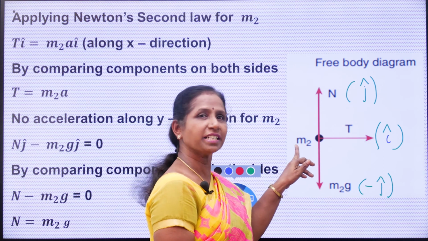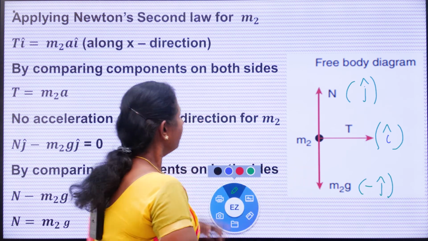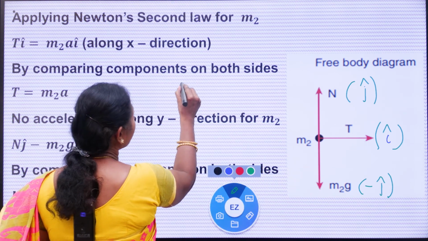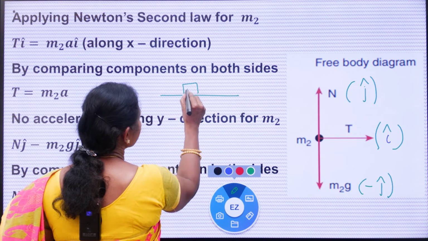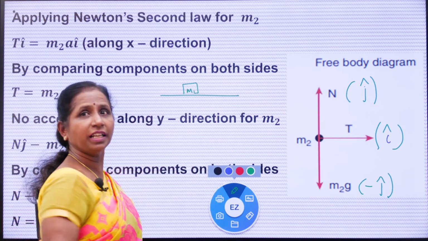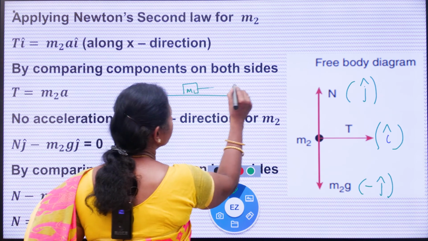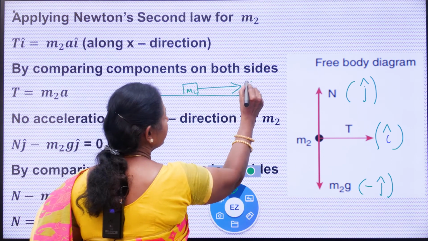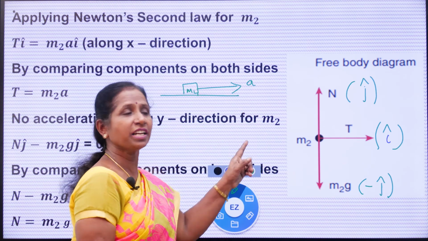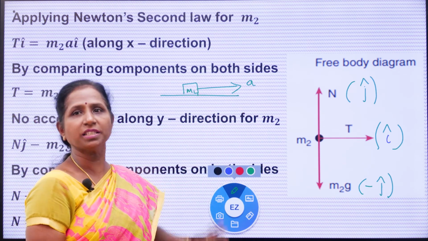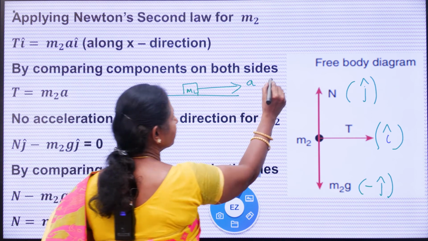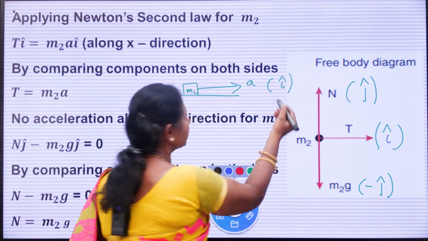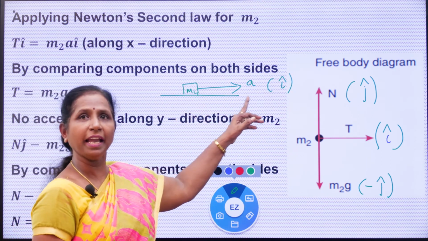So what is the acceleration? How is the mass moving? Mass m2 is kept on the table, and it moves horizontally. So what is the acceleration? a. In which direction is it moving? It is along the positive x axis. So positive x axis means i cap. Clear? So m2a i cap.